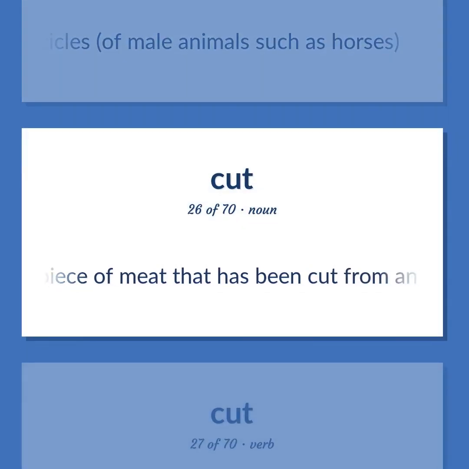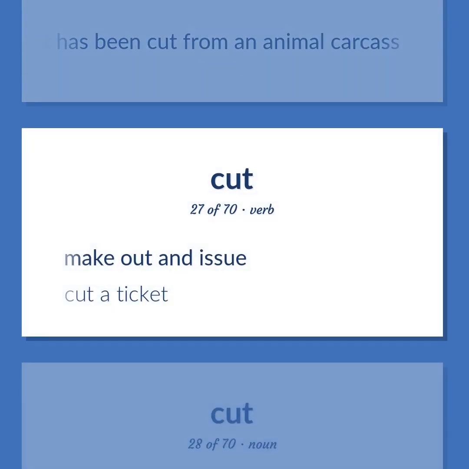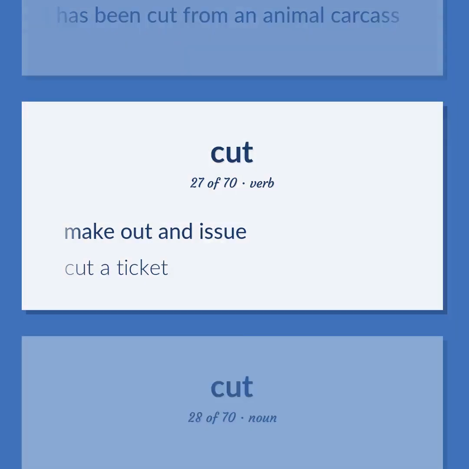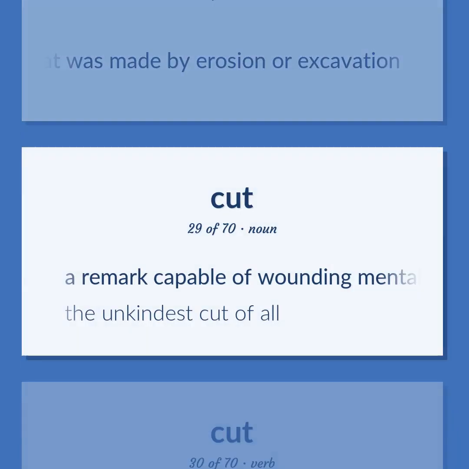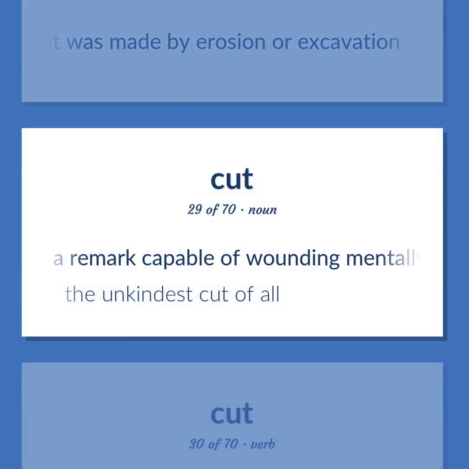A piece of meat that has been cut from an animal carcass. Make out an issue. Cut a ticket. A trench resembling a furrow that was made by erosion or excavation. A remark capable of wounding mentally. The unkindest cut of all.